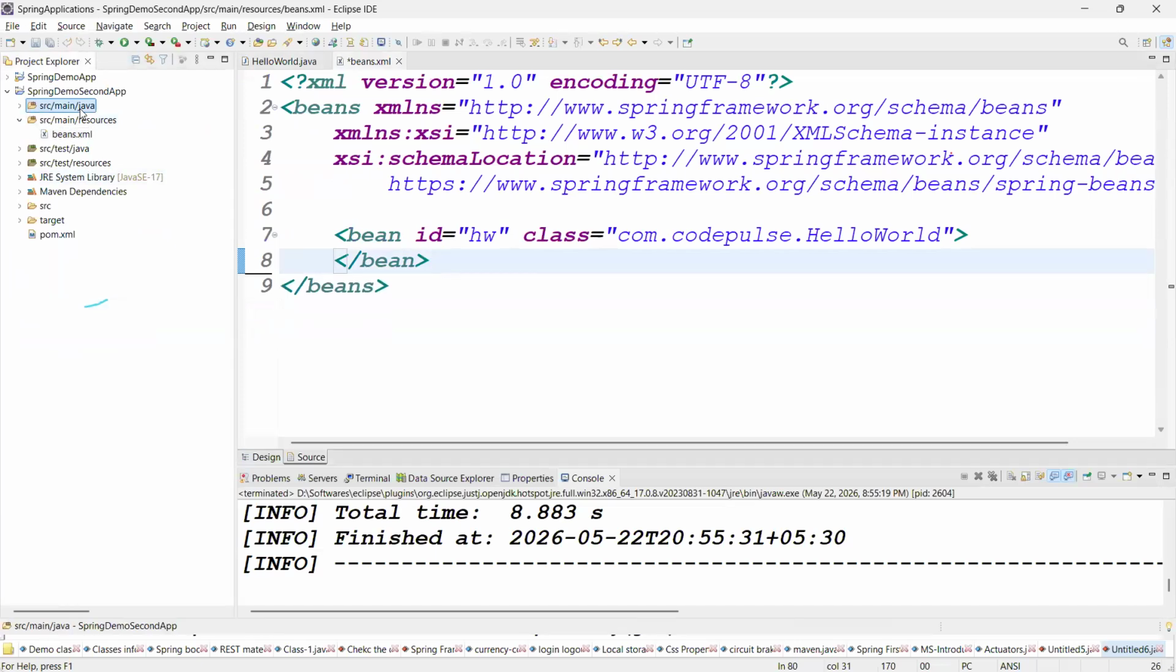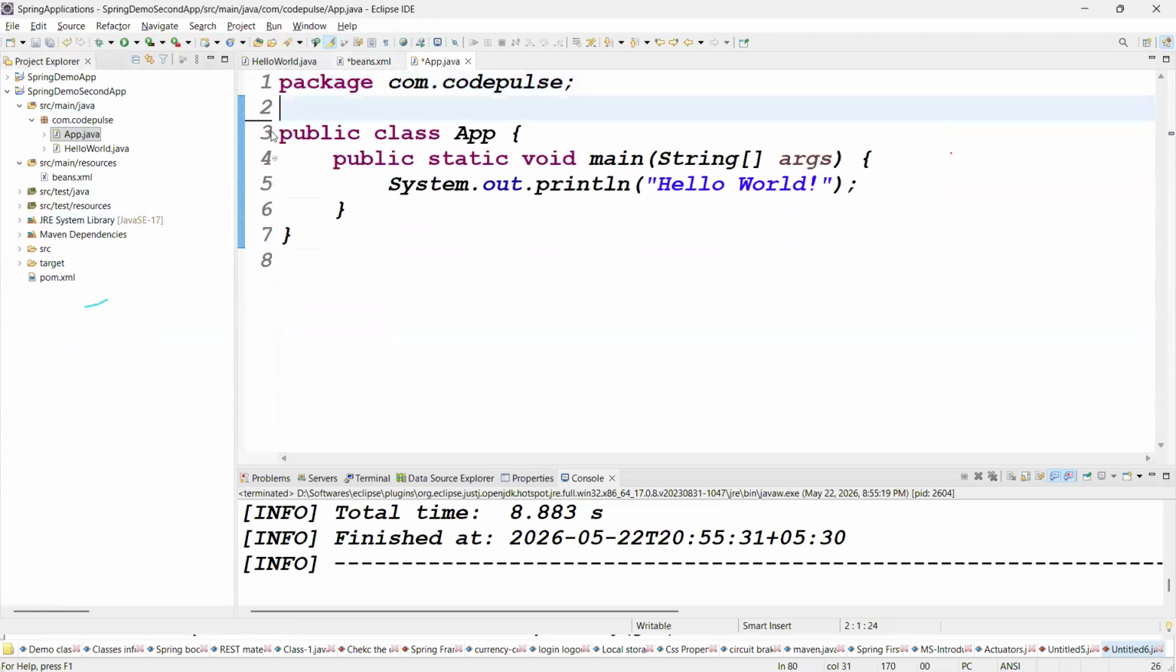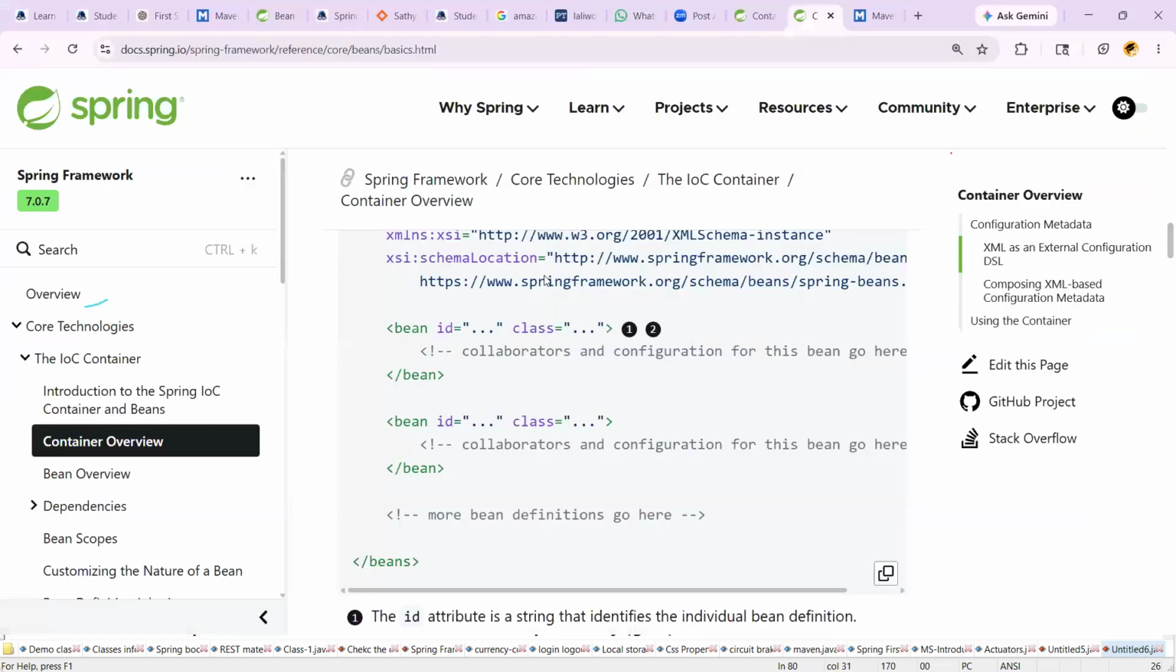How to start the container? Go to the main app class, App.java. But before that, the predefined support we need to take, right? We need to add the Spring dependency. Dependency we need to add.